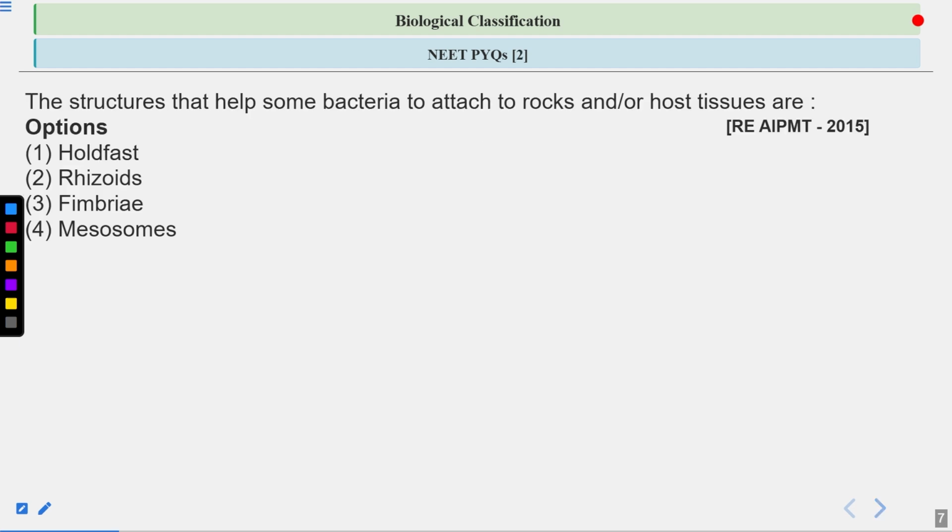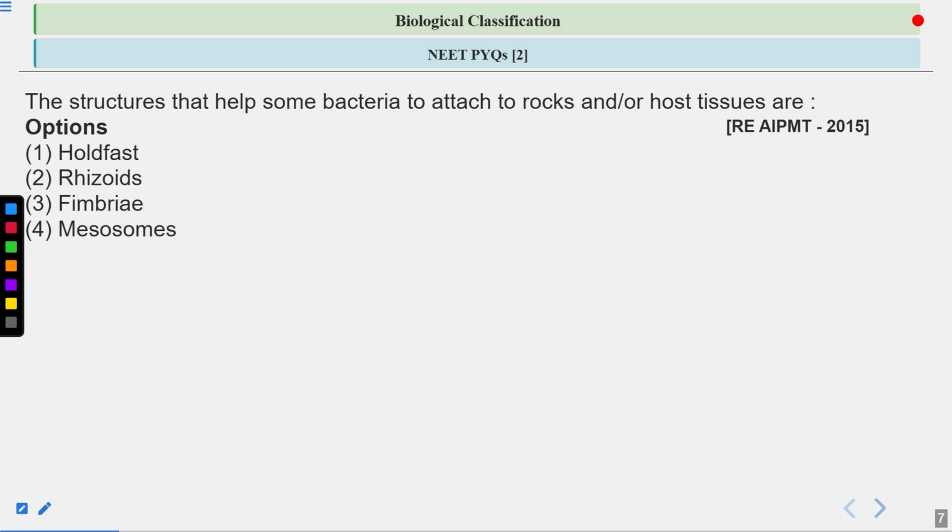Next question: the structures that help some bacteria to attach to rocks and to the host tissues are. You have to name the structure present in bacteria. You should read the question very carefully, all the information is given in the question.